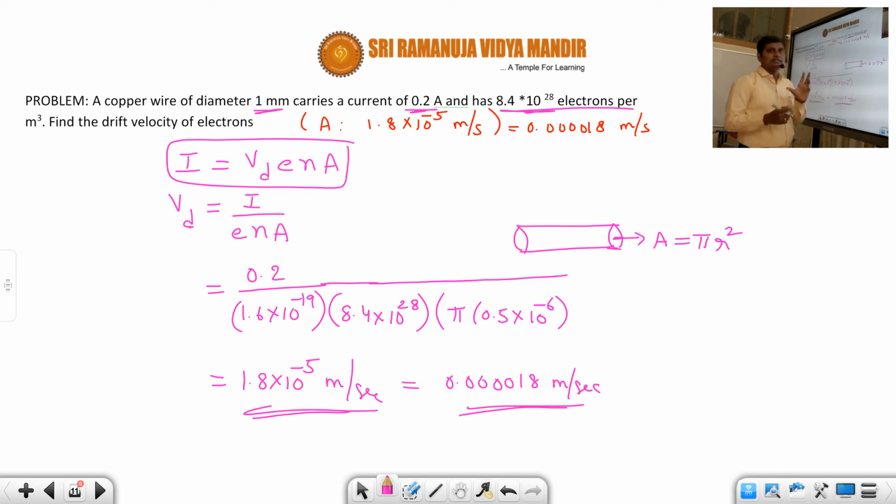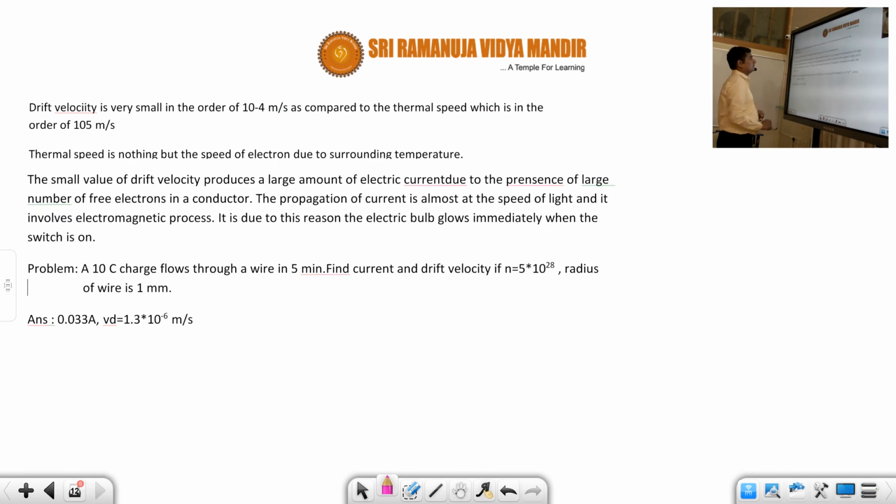That means the velocity with which the electrons will flow in a conductor is very, very small. Now you may wonder, students, how then whenever we switch on, the current will flow immediately. What is the reason for that? Even though the drift velocity is very small, in the order of 10 power minus 4 or 10 power minus 5 meters per second, as compared to the thermal speed.